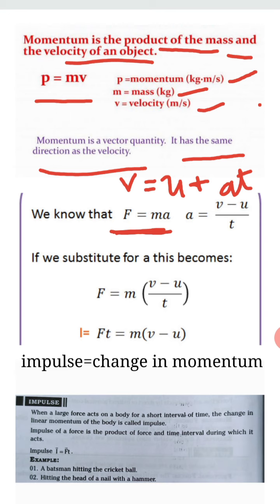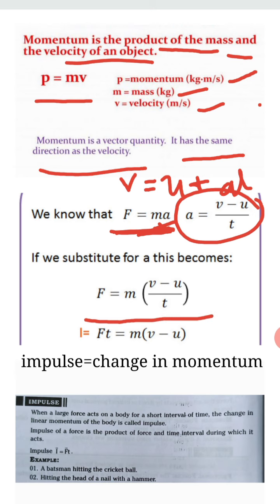So a is equal to v minus u divided by t. If you rewrite this equation, we get a is equal to v minus u divided by t. Now we substitute for a in F is equal to ma. So we will get F is equal to m into v minus u by t.